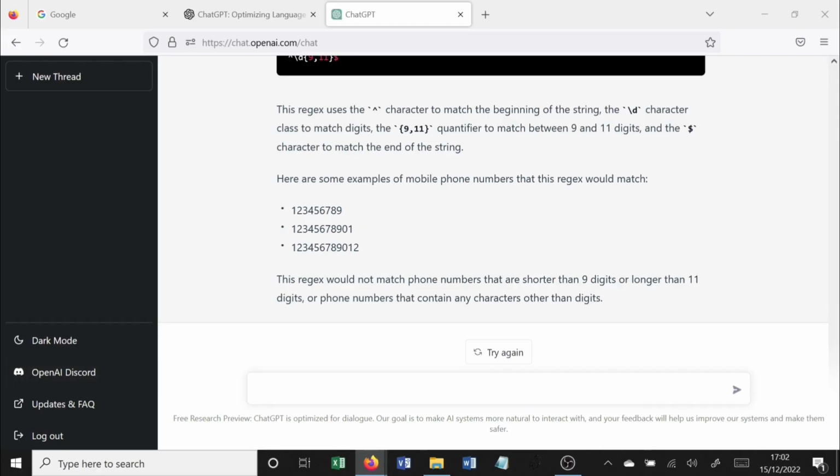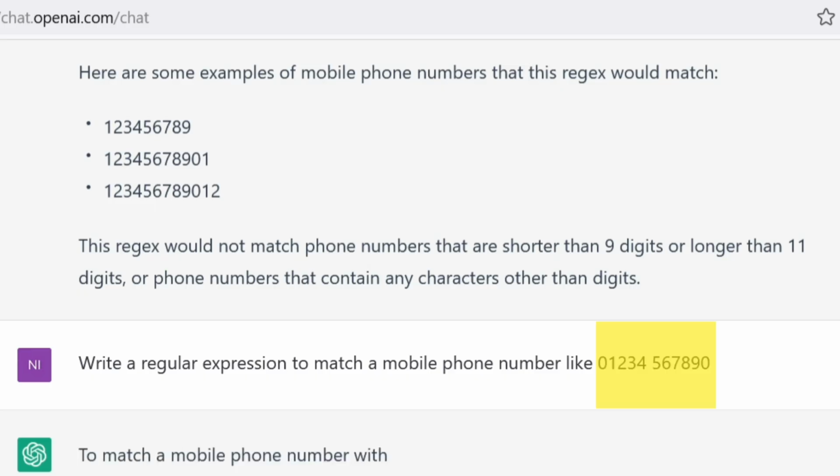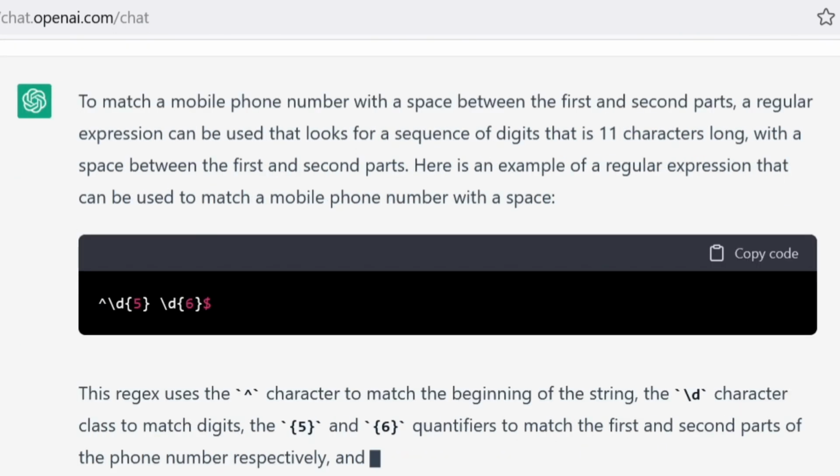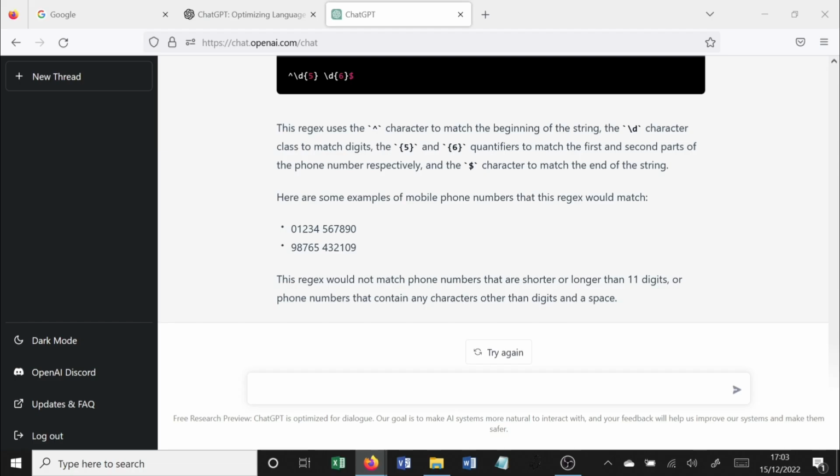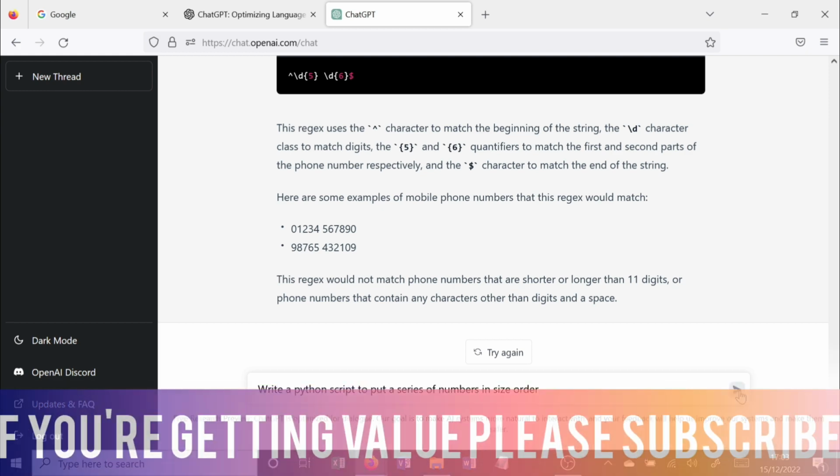Write a regular expression to match a mobile phone number like... Write a Python script to put a series of numbers in size order.